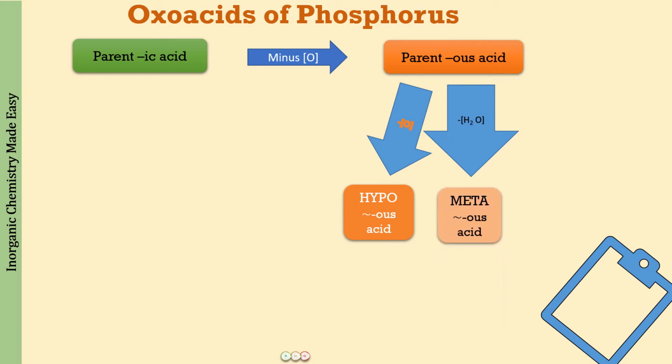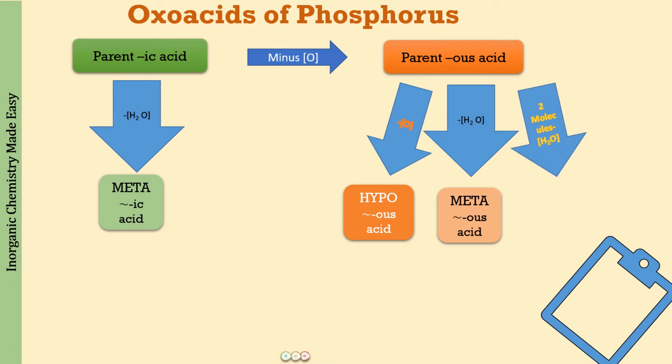And on the other side, you can subtract one H2O from the ic acid, and what you will get is a meta ic acid. So meta ic is minus one water from the ic acid, and meta us acid is minus one water from the parent us acid.